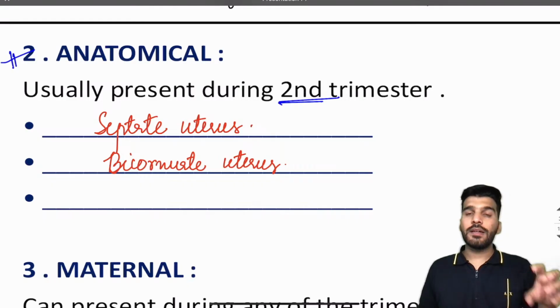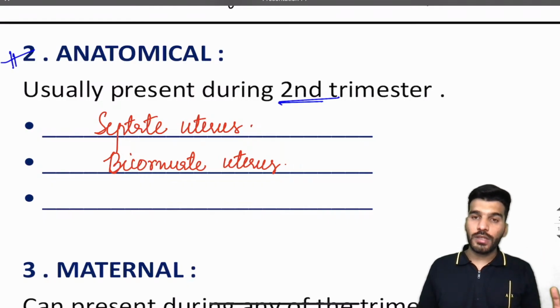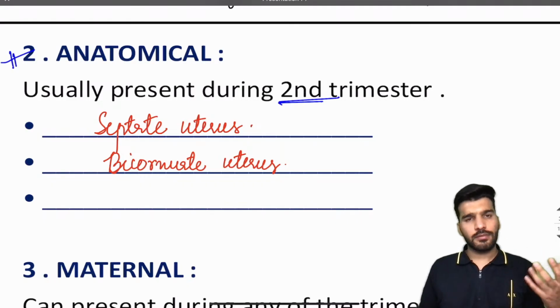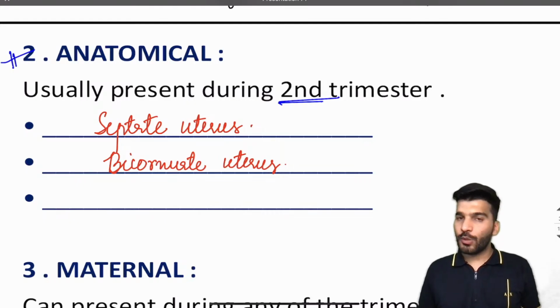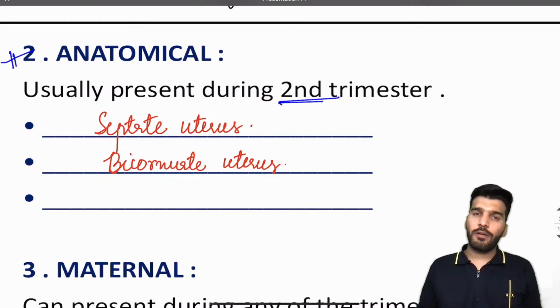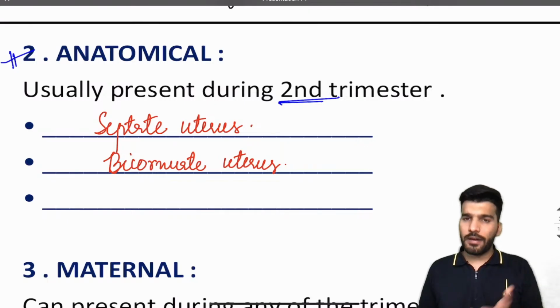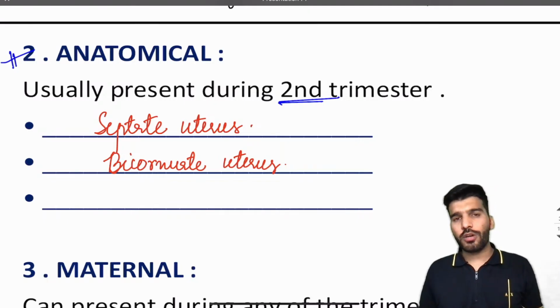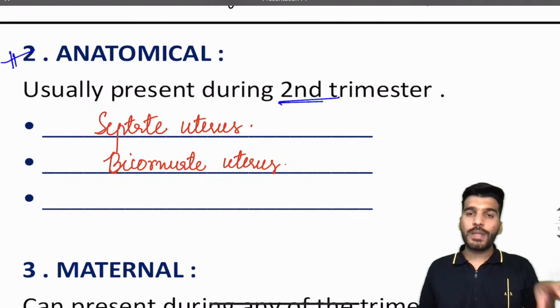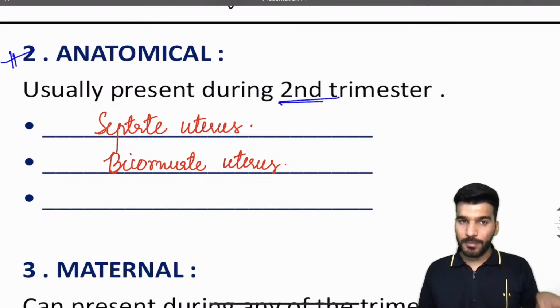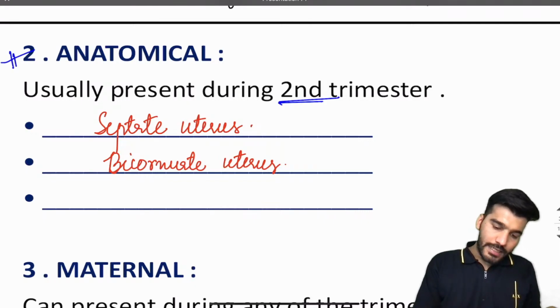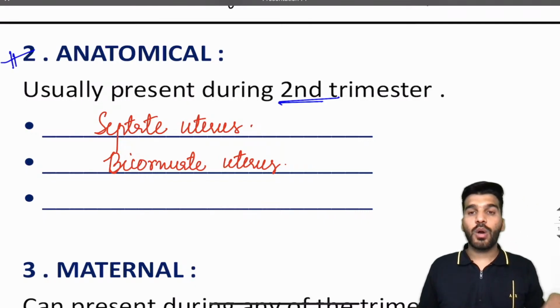Either these defects arise from the abnormal fusion of the Mullerian duct. We have vertical fusion defects, and usually we have septate uterus, bicornuate uterus. All these defects are present from the beginning only. Now, later on a patient can have an acquired defect.